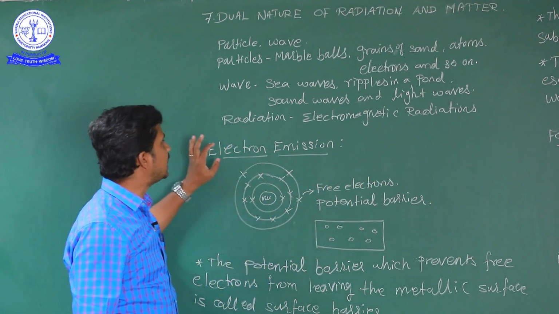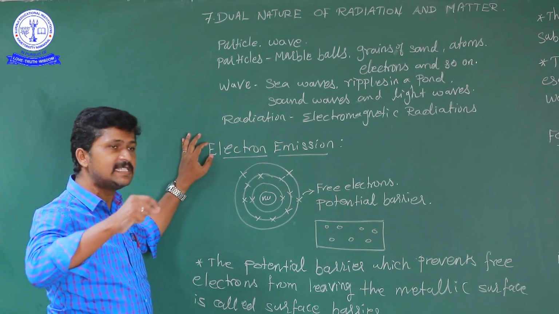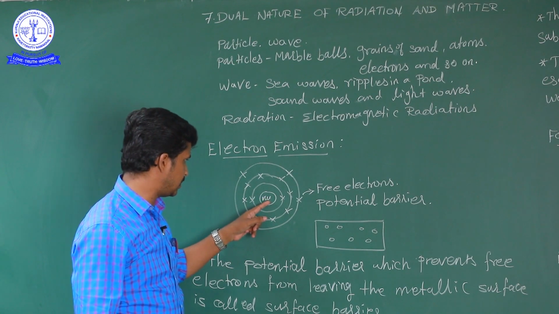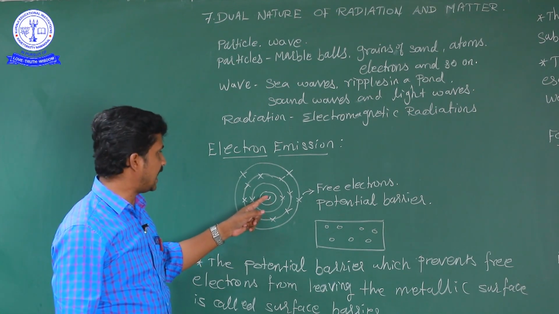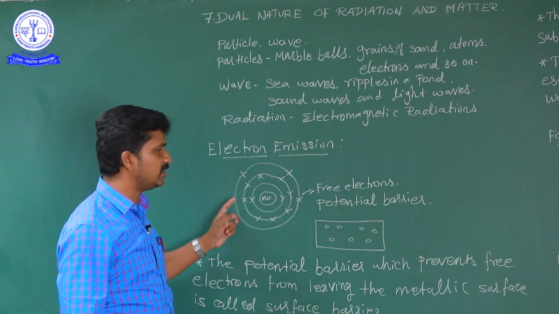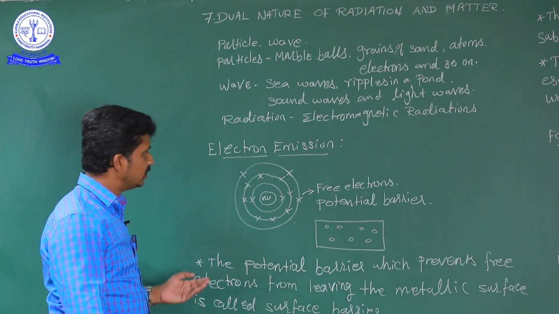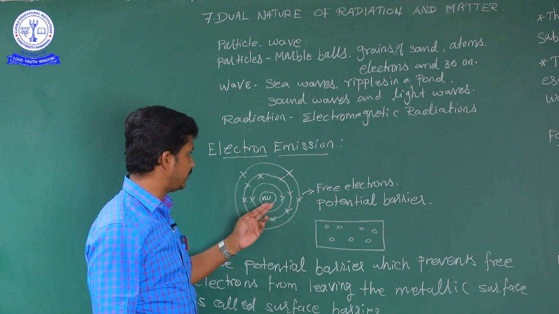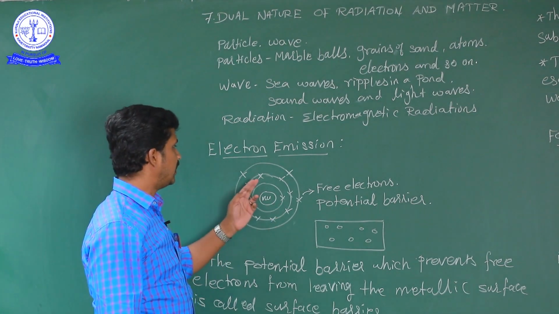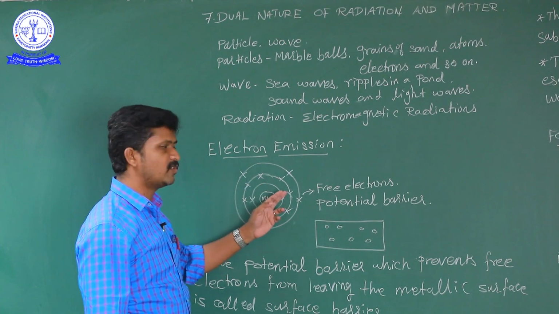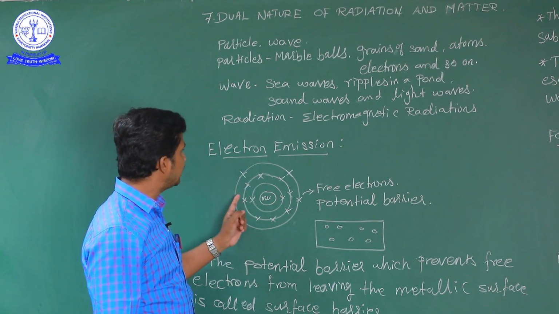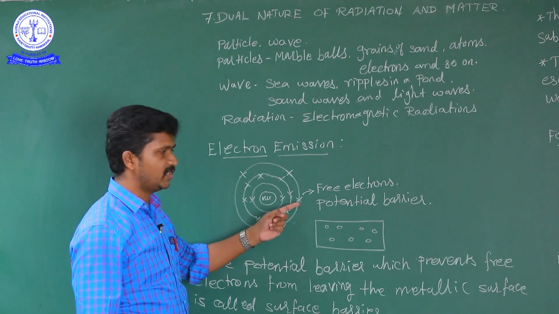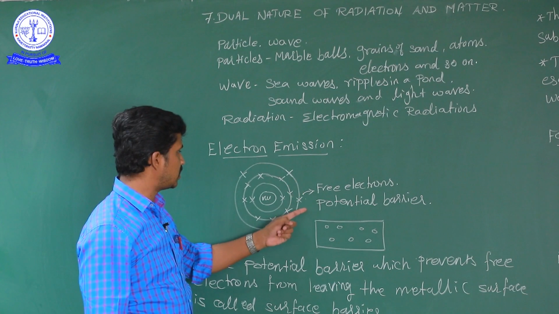Okay, so what is meant by electron emission? First of all, what is the electron? Consider the nucleus. The nucleus consists of protons and neutrons. The electrons are surrounding the nucleus. Okay, this is the first shell, the second shell, and the third shell. The first shell consists of 2 electrons, and the second shell is occupied by 8 electrons. The remaining is the outermost orbital of the nucleus.